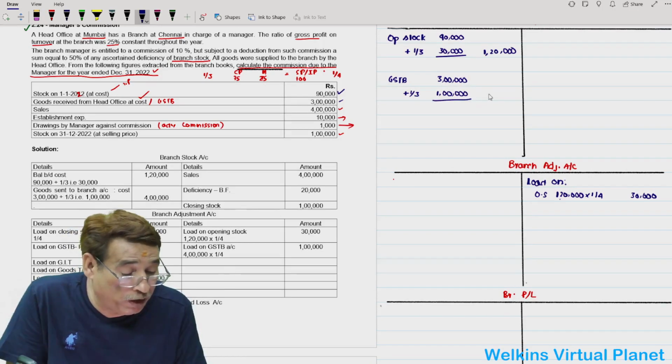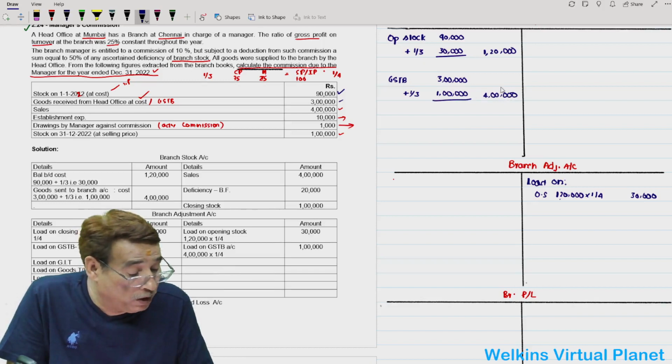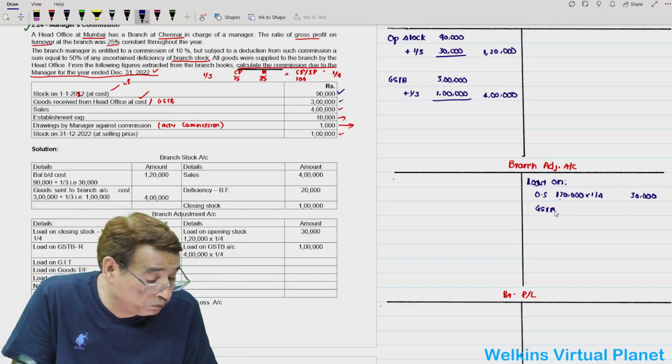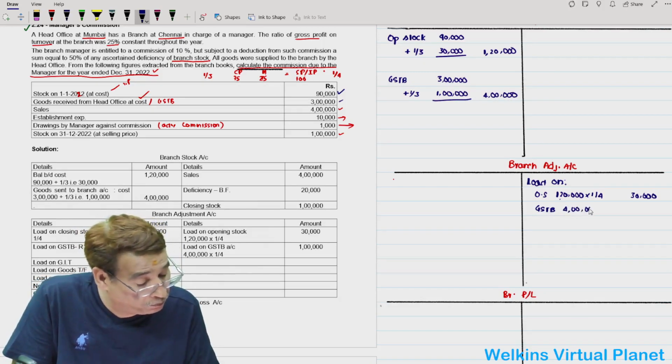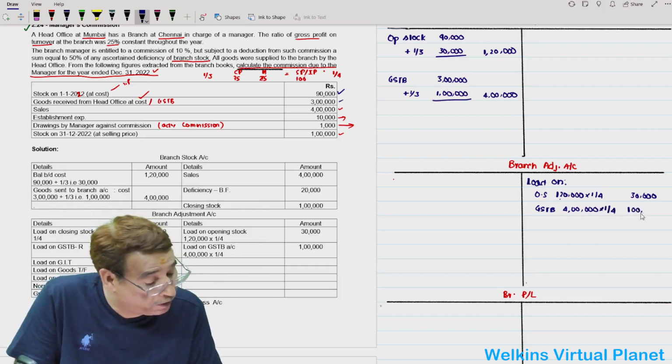So total will be equal to 4 lakh. And then loading on goods sent to branch account, that is 4 lakh into 1/4, that is equal to 1 lakh.